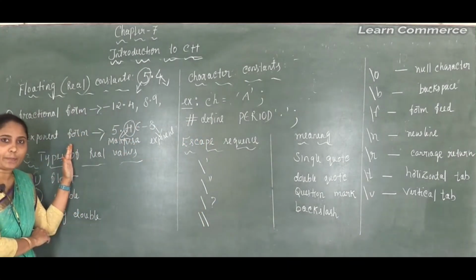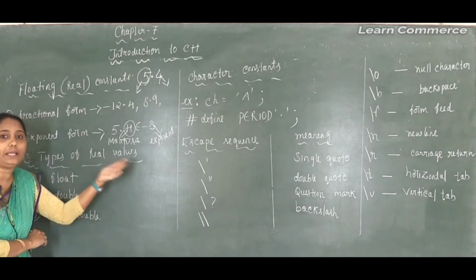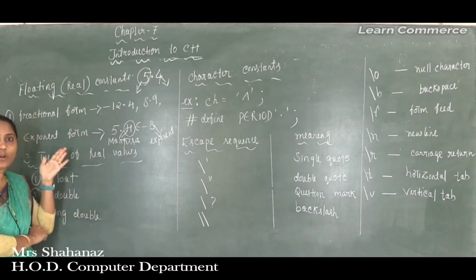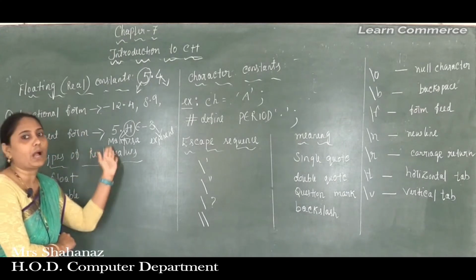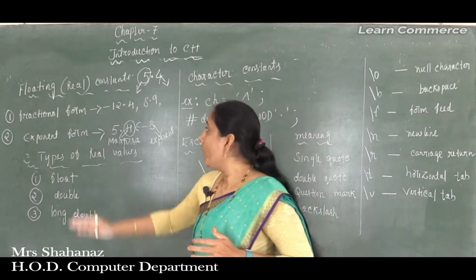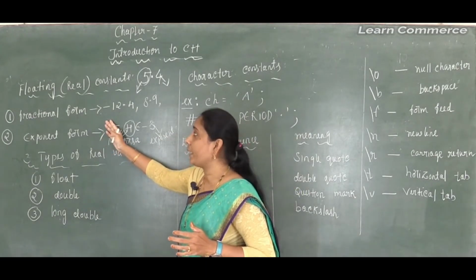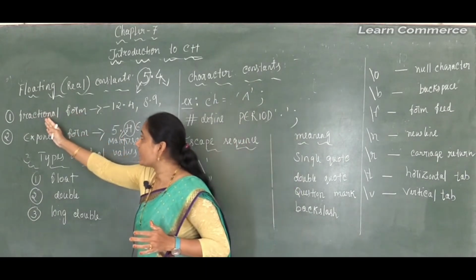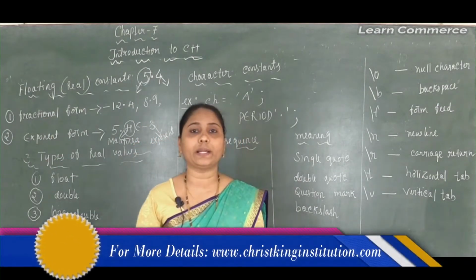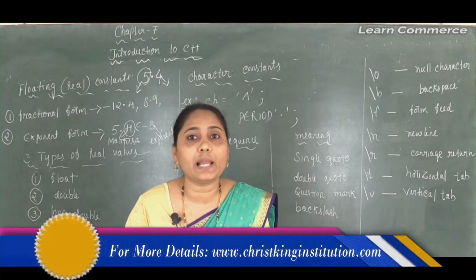That means in this number we will get maybe the capital E or the small e here, and the number before E is called the mantissa and the number after E is called the exponent. Okay, after completing our floating or real constant, and also the types of the fractional form and the exponent form, let's go to our next point, that is the three types of the real constants.